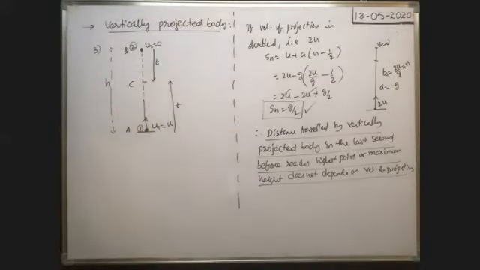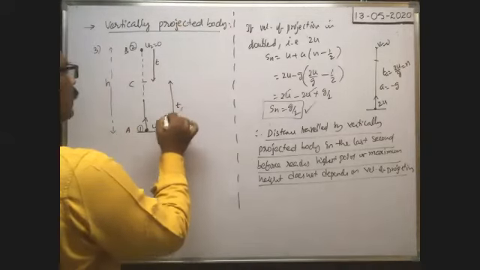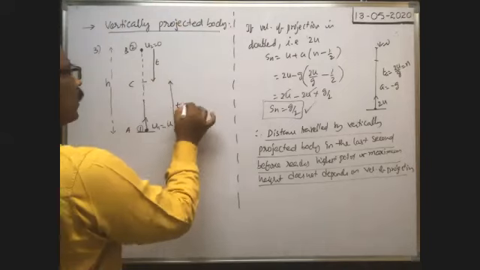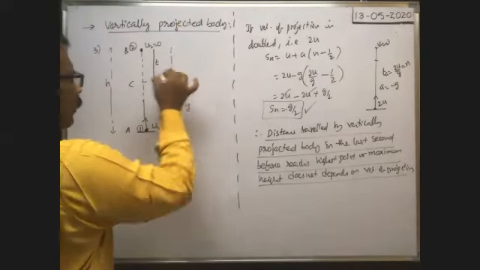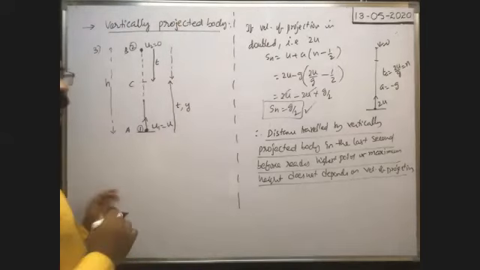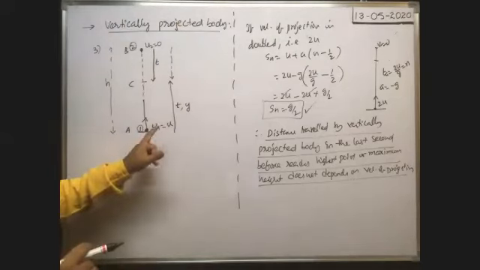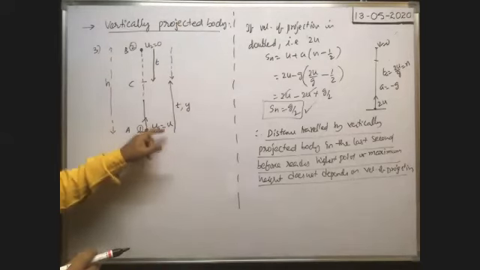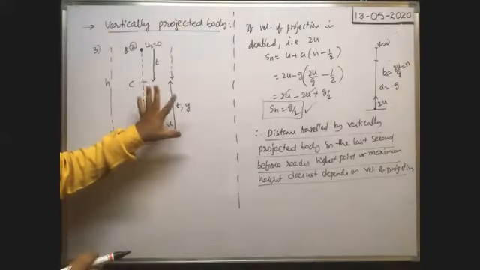So in t seconds, the height reached by the first body is say y. Then what is the distance traveled by the body which is dropped? The vertically projected body travels a distance equal to y before the two bodies meet.